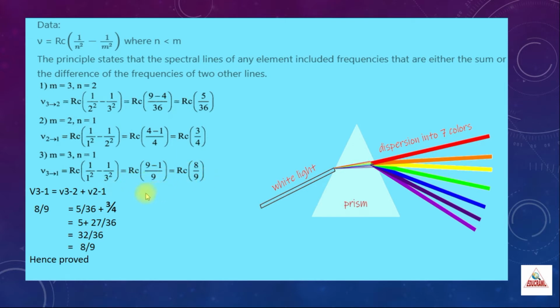We have to prove the sum rule, that is nu 3 to 1 is equal to nu 3 to 2 plus nu 2 to 1. nu 3 to 1, we have already found as 8 by 9, which should equal 5 by 36 plus 3 by 4. Now you find the LCM and do the calculation. This is also equal to 8 by 9. Hence LHS is equal to RHS. Hence this transition obeys the sum rule.